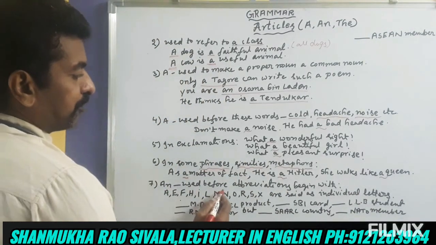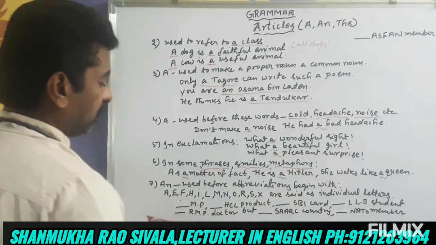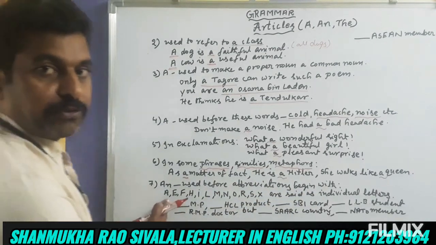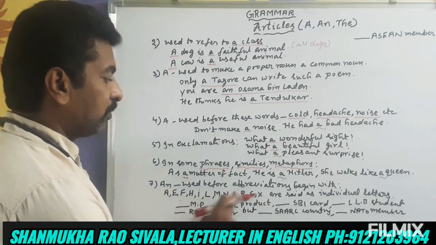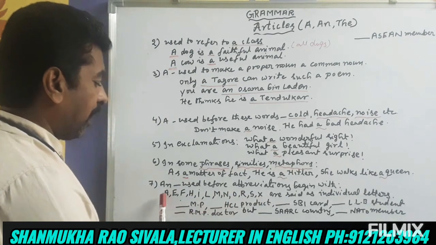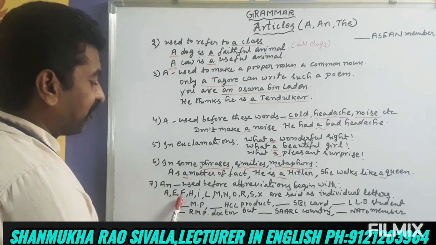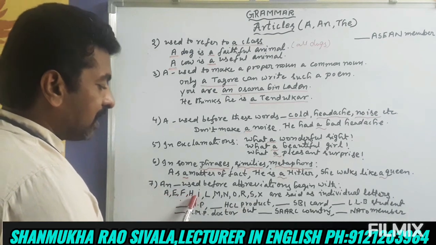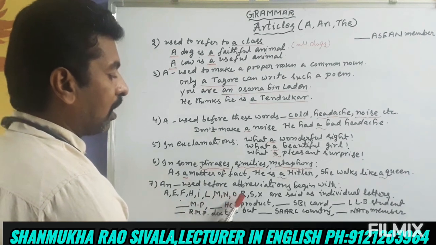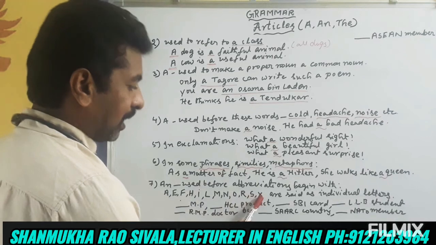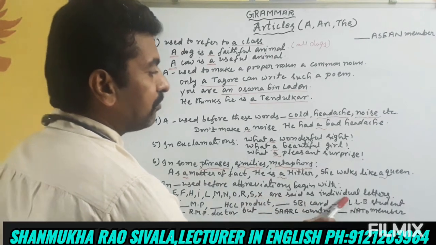And an is used before abbreviations which begin with these letters. We have to learn all these letters: A, E, F, H, I, L, M, N, O, R, S, X. They are said as individual letters.